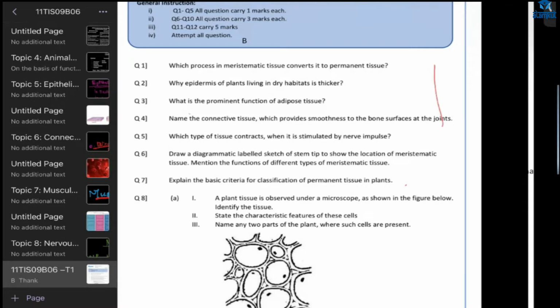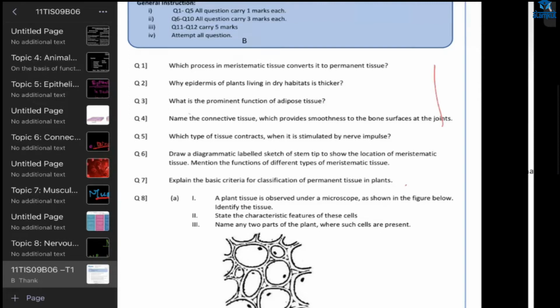There are three types, right? Striated, smooth, cardiac. No, cardiac is only present in the heart. But you have to tell one of those, right? In this, which tissue contracts when it is stimulated by nerve impulse?